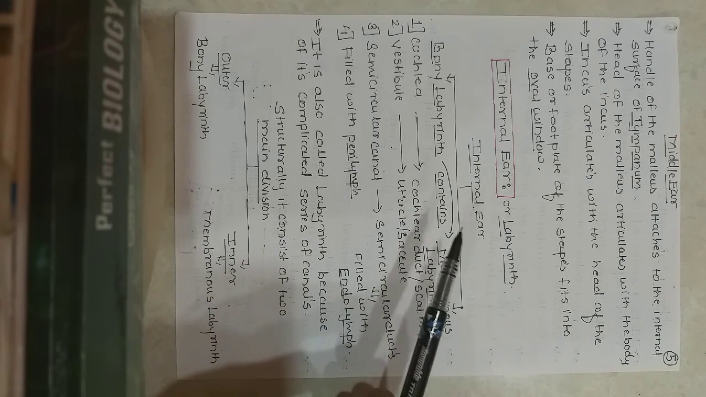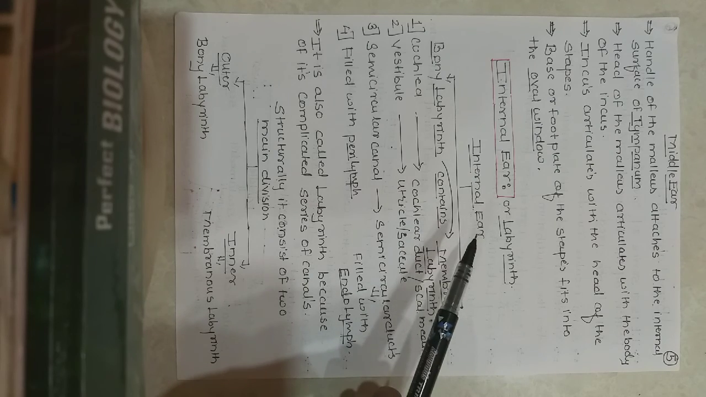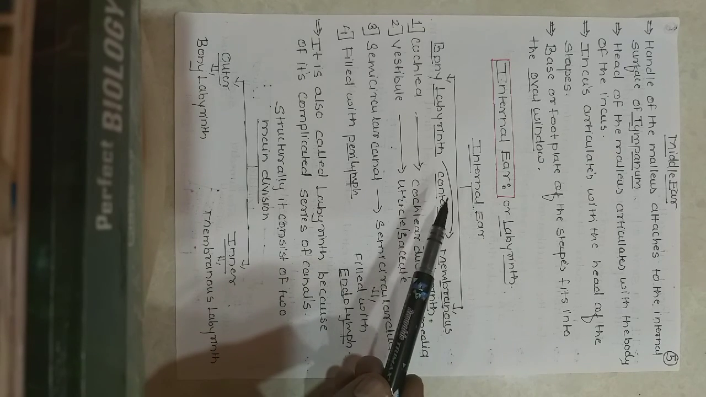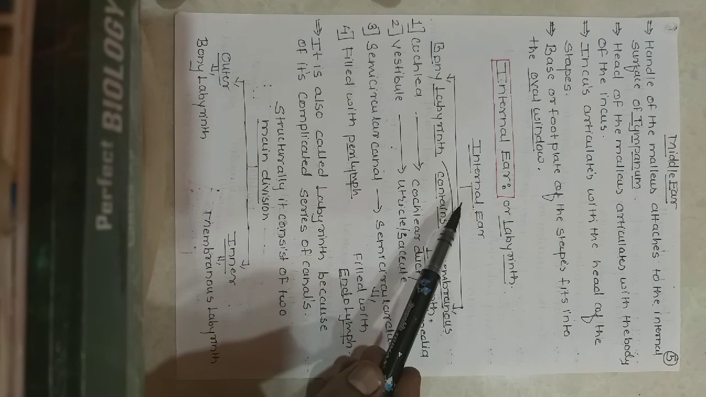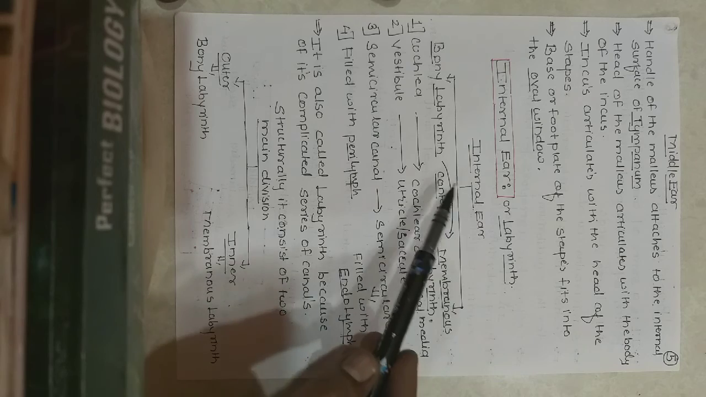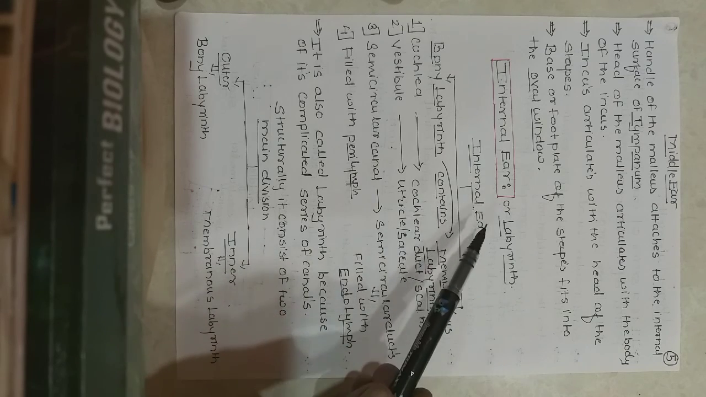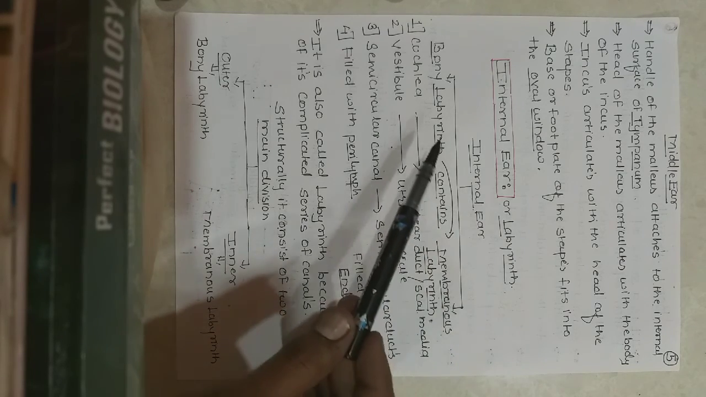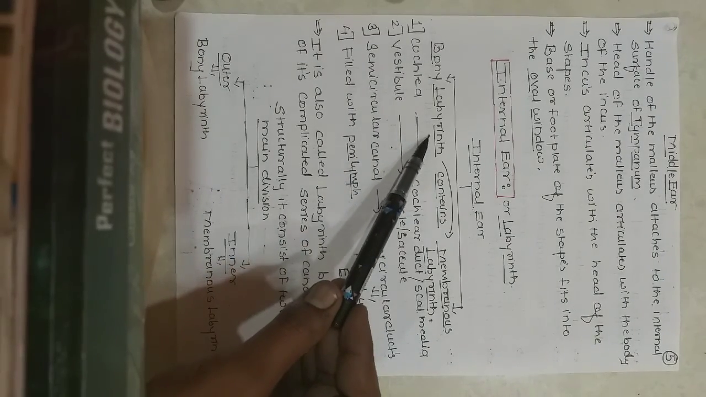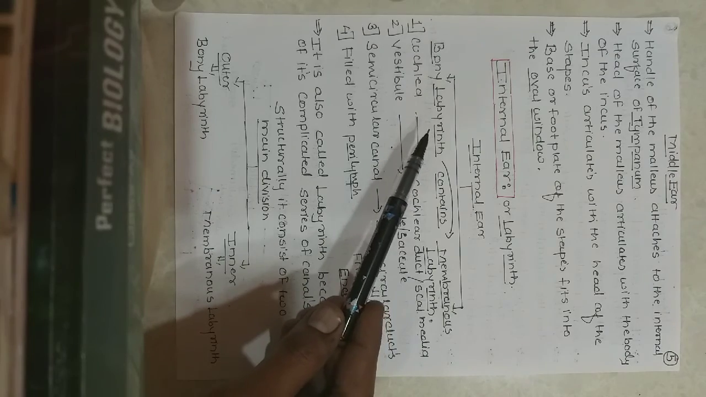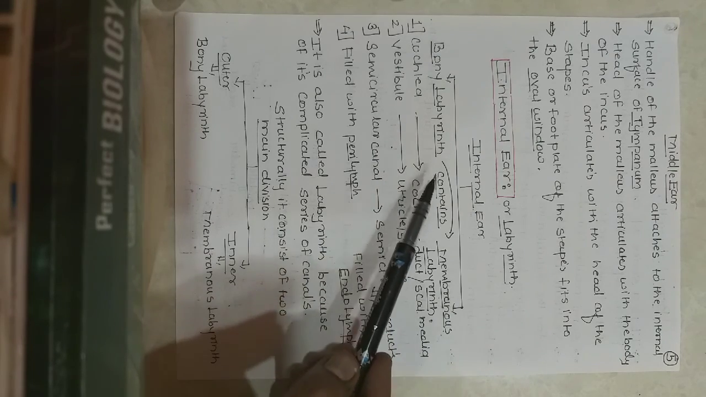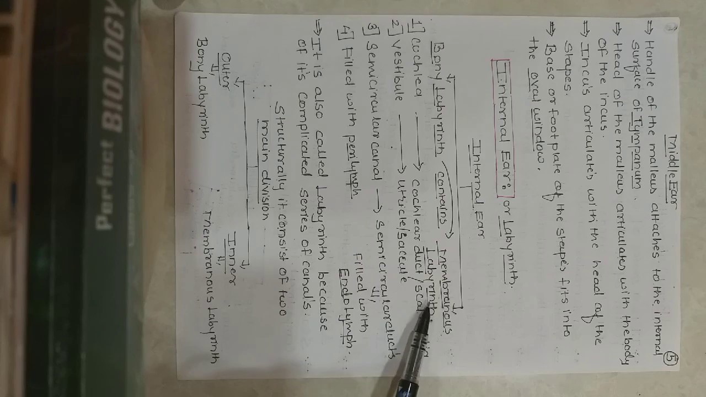In today's lecture, this is part 2 of the human ear, and we are going to discuss the internal ear, or inner ear. This internal ear is divided into mainly two parts, the bony labyrinth and the membranous labyrinth. The membranous labyrinth is present inside the bony labyrinth, so it is said that the bony labyrinth contains the membranous labyrinth.